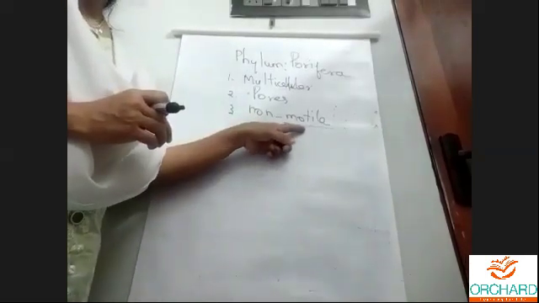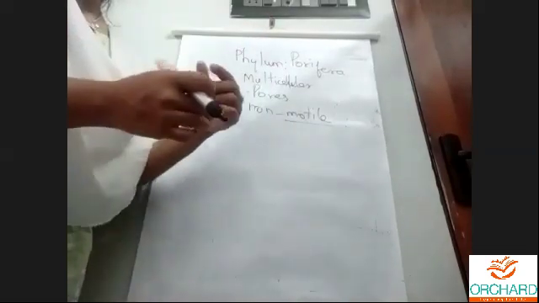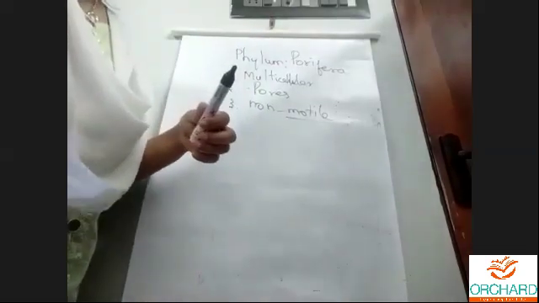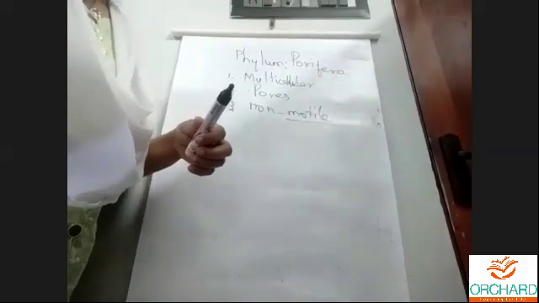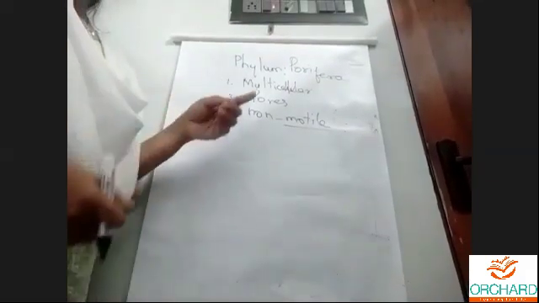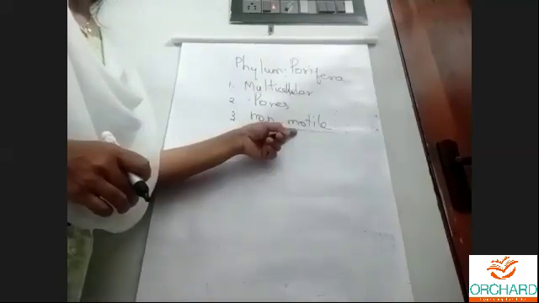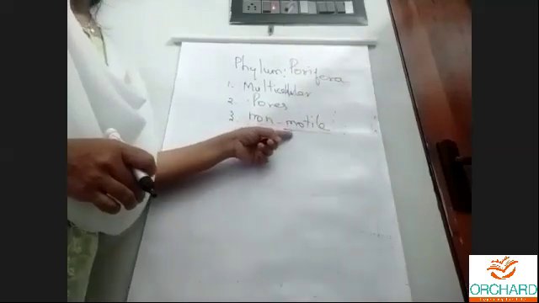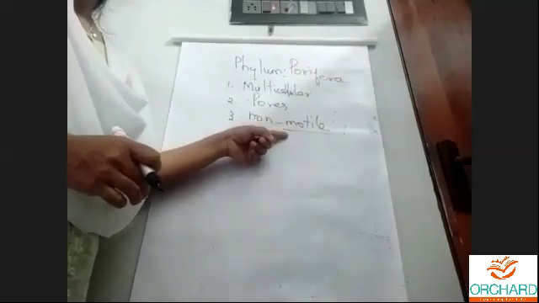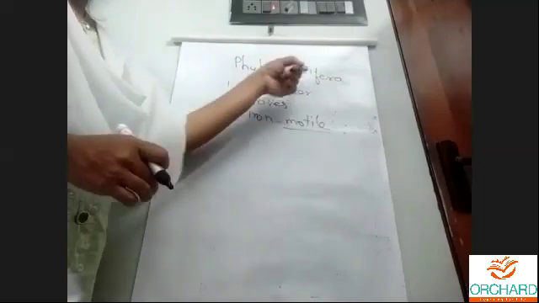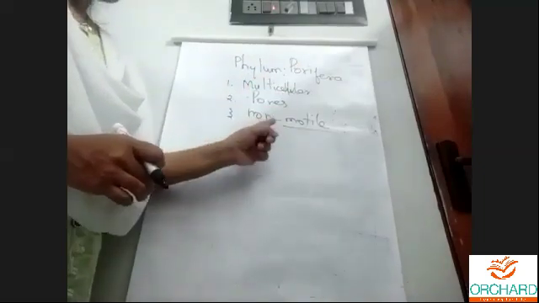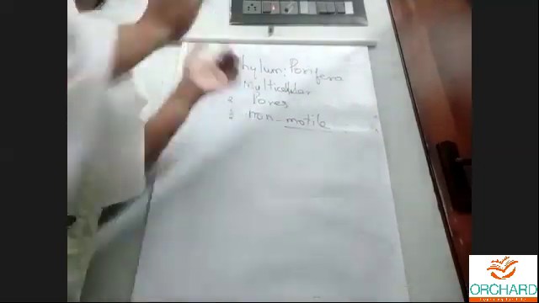They can move from one place to another. When we say non-motile, they cannot move. So all the poriferan animals are non-motile. They cannot move. They are fixed.